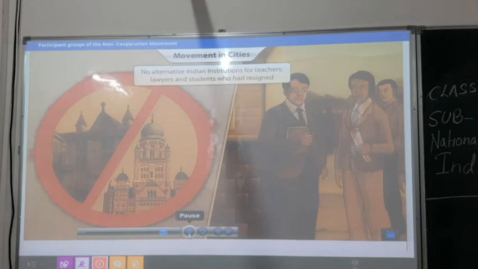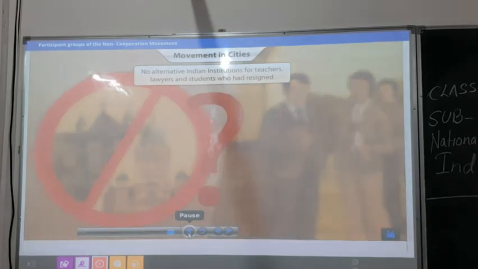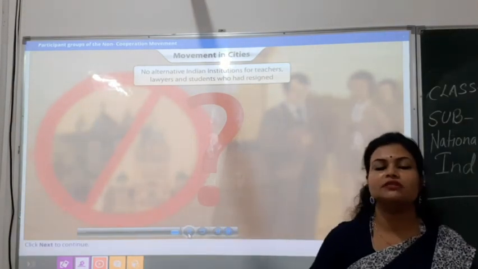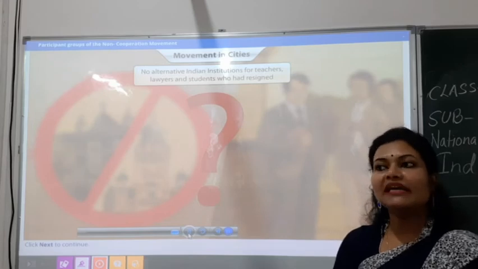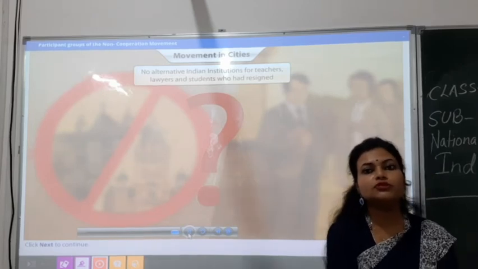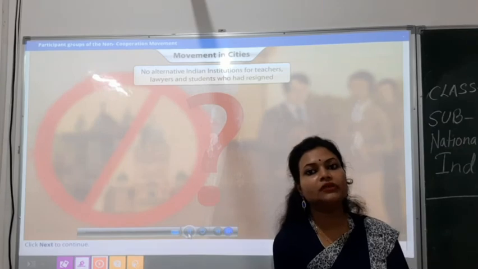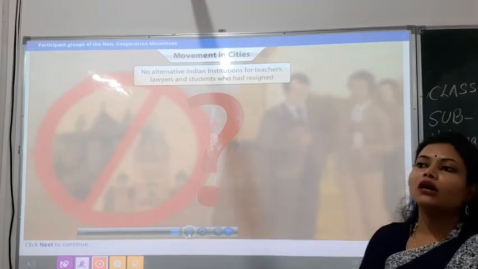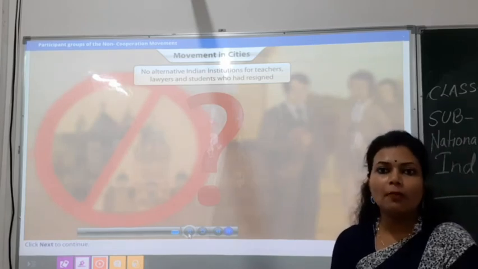Secondly, students and those who had resigned from British institutions had no alternative Indian organization to work in. So they too were forced to go back to the places they had left. Yes, so the next thing that happened was that though the teachers, headmasters and professors had resigned, as it was British rule, there was no other alternative where all the people who had resigned could go for work. So they were bound to go back to their places.